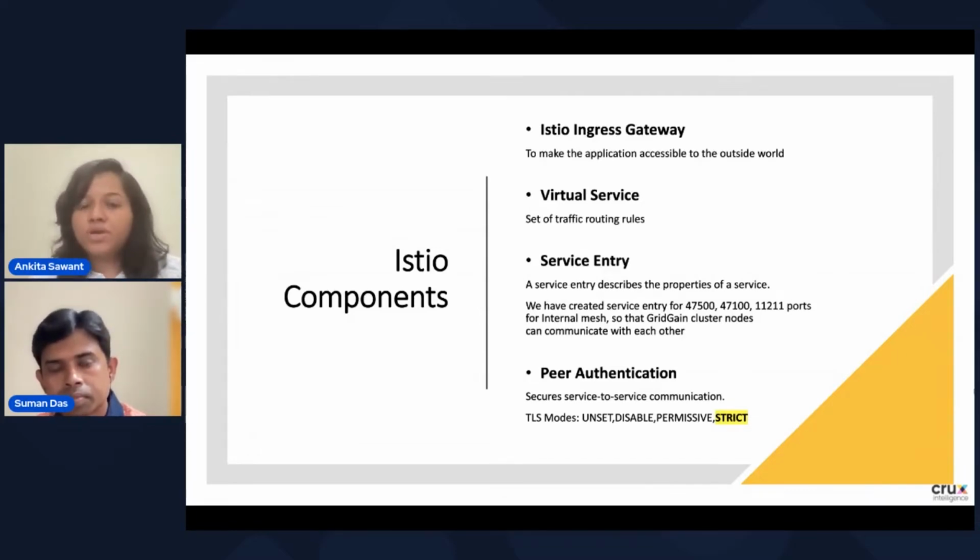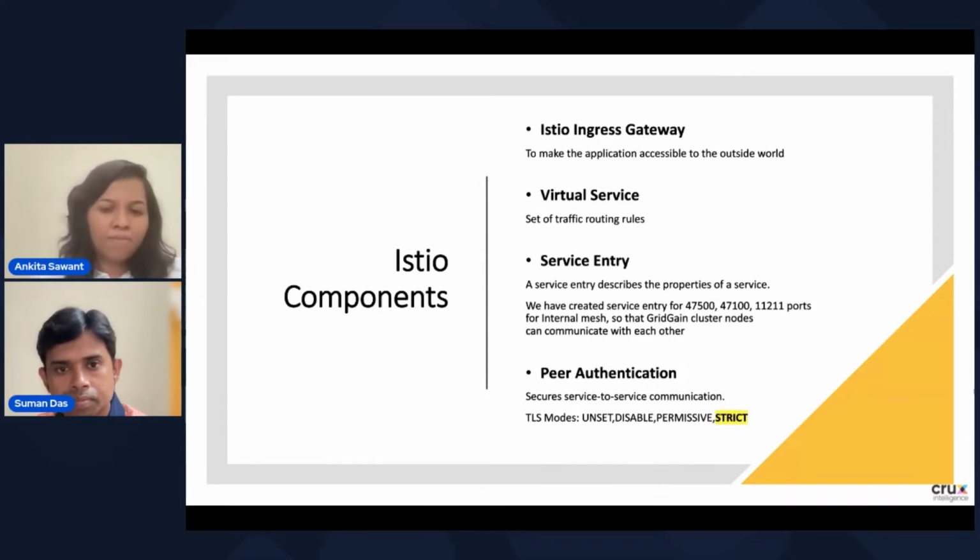So first is the Istio Ingress Gateway. Whenever you want to expose your application to the outside world, then you have to create the Istio Ingress Gateway. Consider it like the Nginx proxy which you use in a normal implementation. Using Nginx, you can expose your application to the outside. The same applies for Istio. So you have to use the Istio Ingress Gateway, which will allow you to expose your application to the outside world.